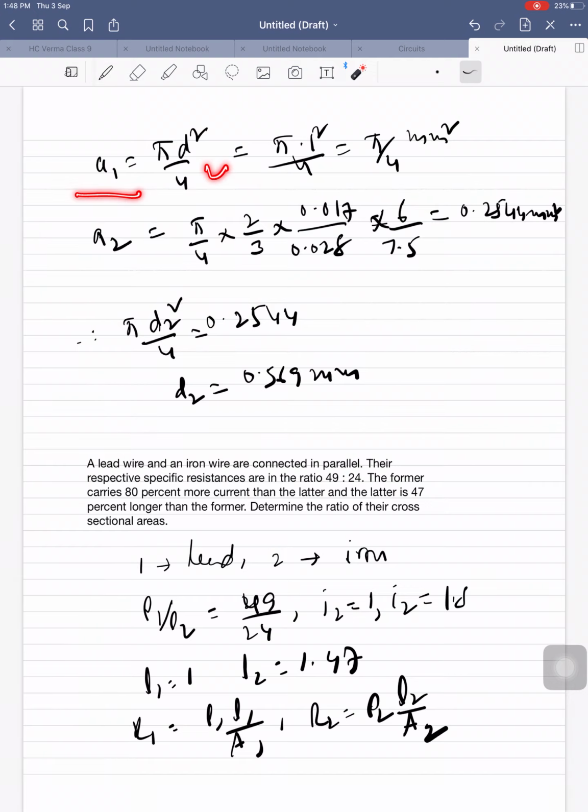Now A1 is this one. You know that he had given the diameter. I put the diameter in mm only because I am finding the diameter by using ratios. So finally I will get the diameter in mm. Please note that and do this one. Pause and note.